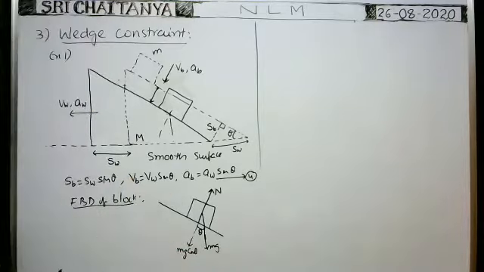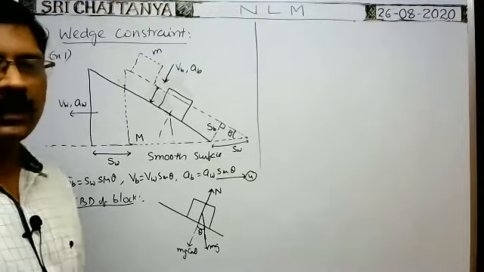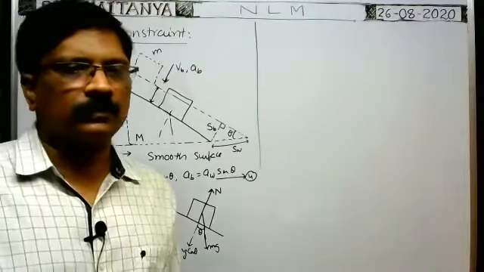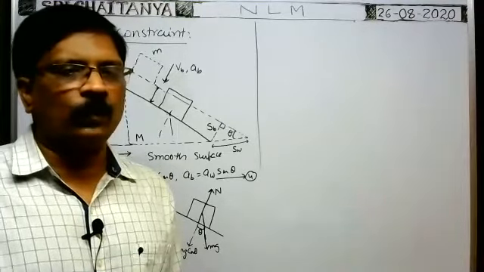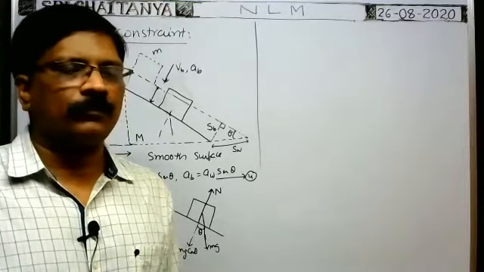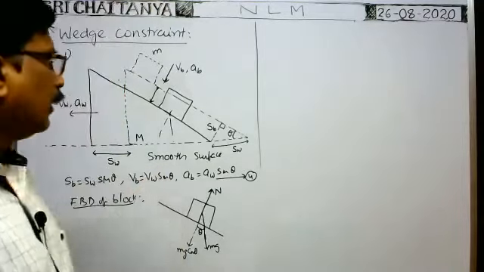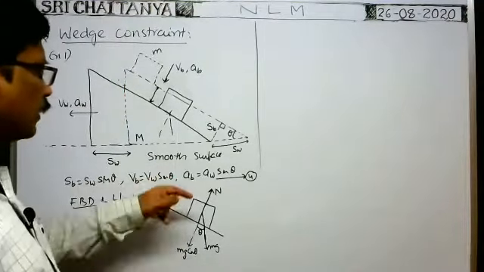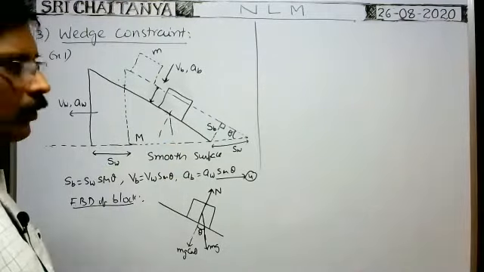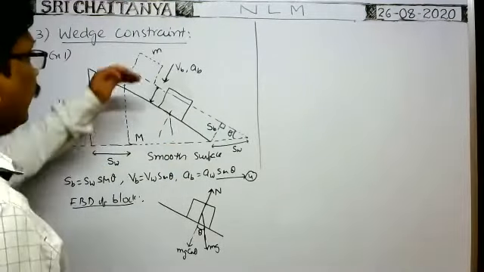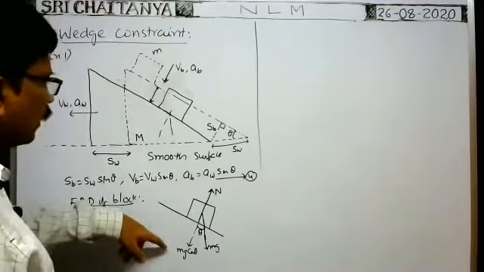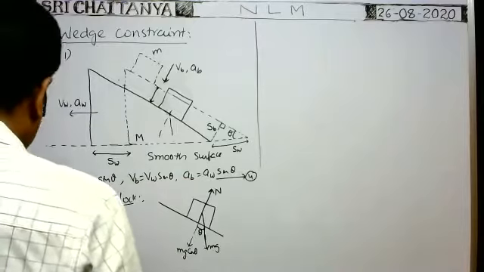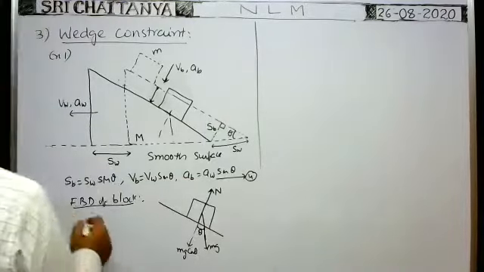Now perpendicular to the incline, what are the forces that act on the block? N along this direction, mg cos theta along this direction. They are in opposite directions. Even then, whenever the wedge moves in this direction, as the block comes down, mg cos theta is greater than N. So what is the net force that acts on the block perpendicular to the incline?